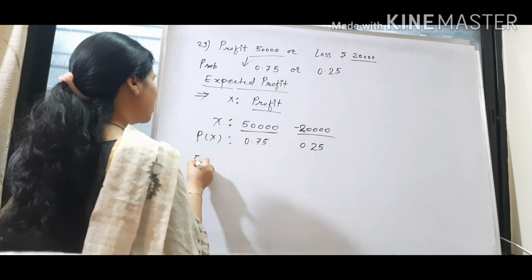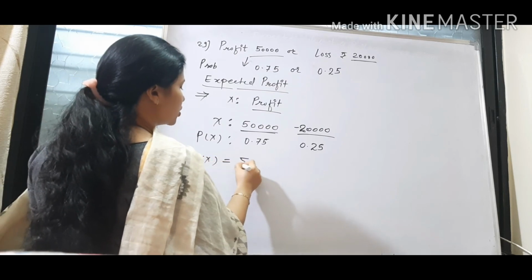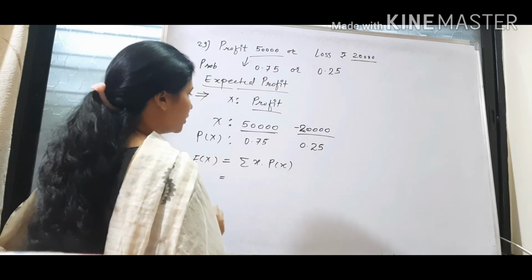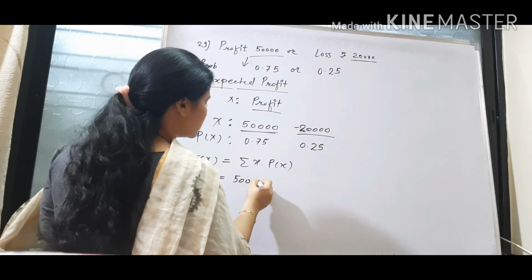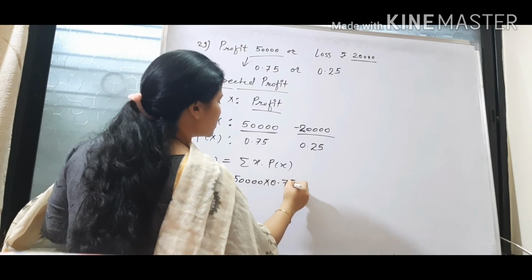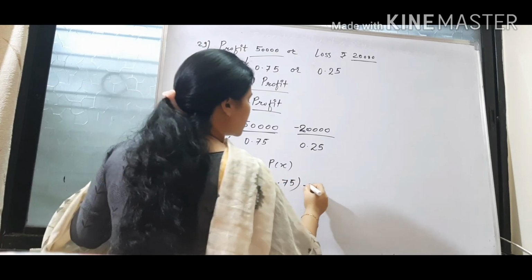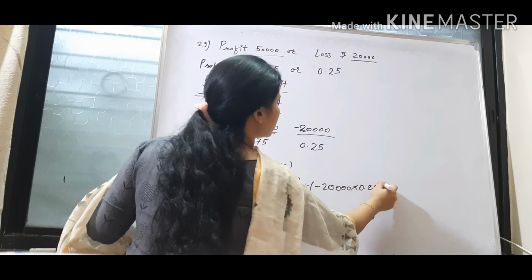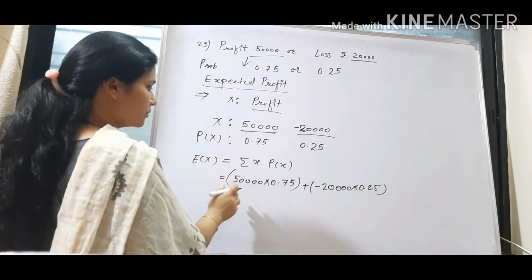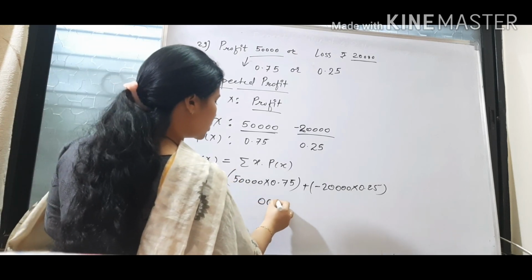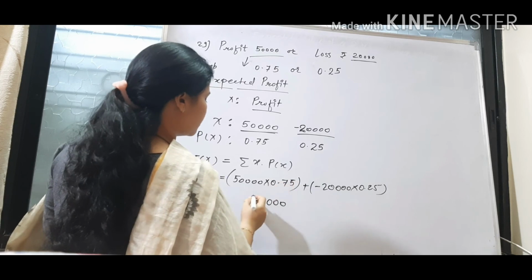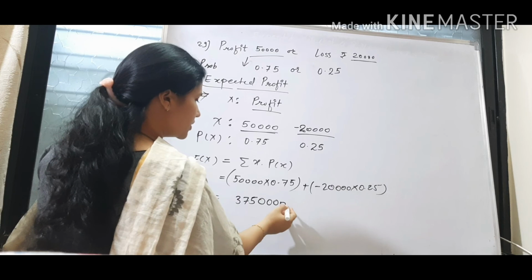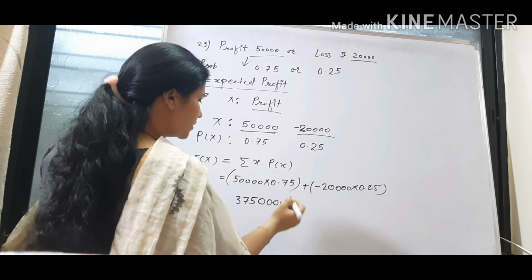Then expectation of x, again the formula summation x into p of x. Value of x is 50,000 into 0.75 plus minus of 20,000 into 0.25, product. 1 2 3 4 zeros, and then point is placed after 2 digits, so point will be placed here.